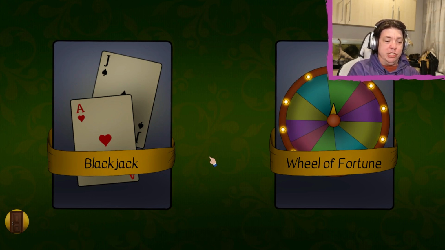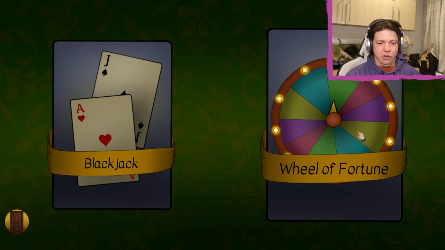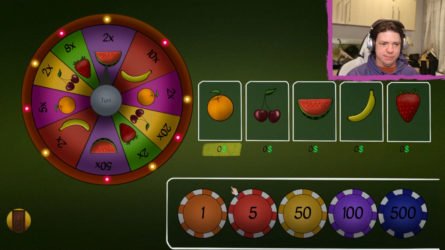So what I would suggest is go look up the rules for Blackjack and code them in, because currently, yeah, that doesn't work. But let's play Wheel of Fortune, I guess.